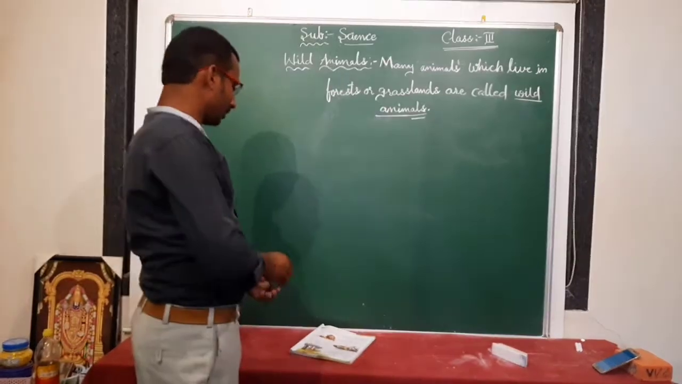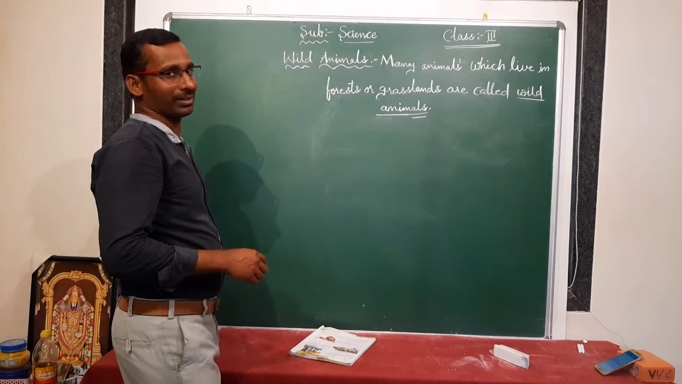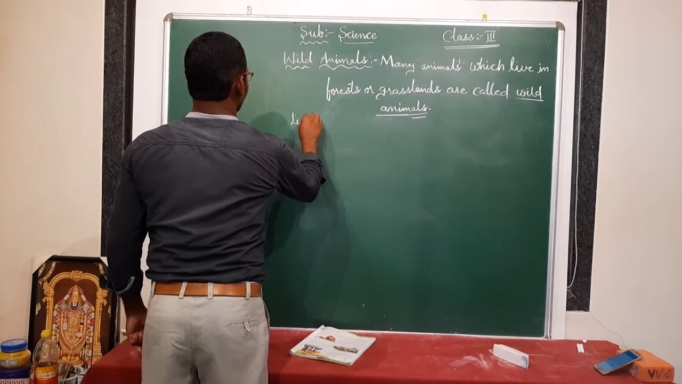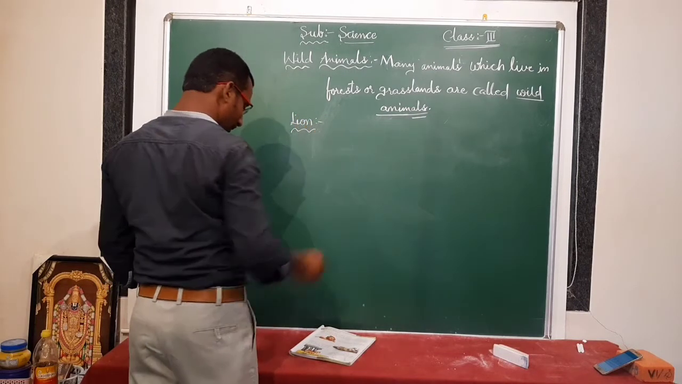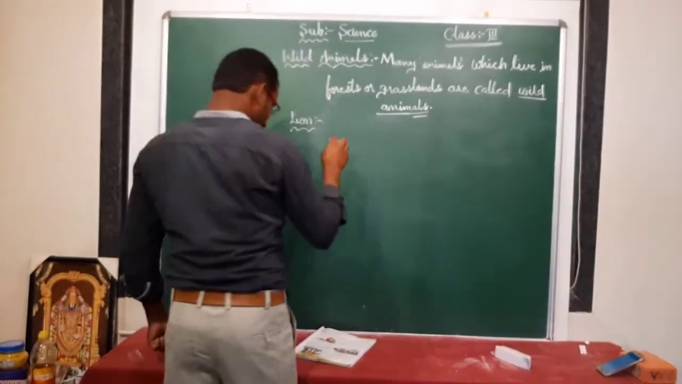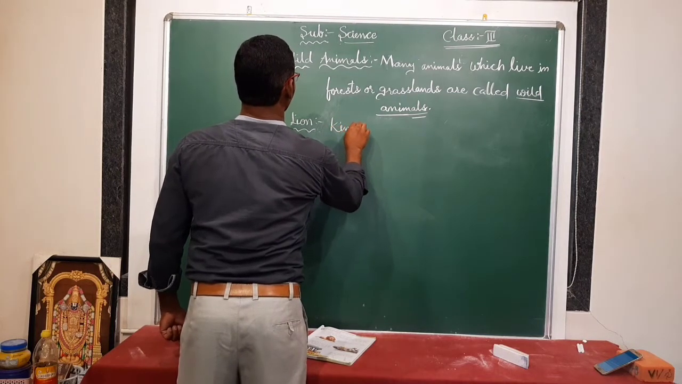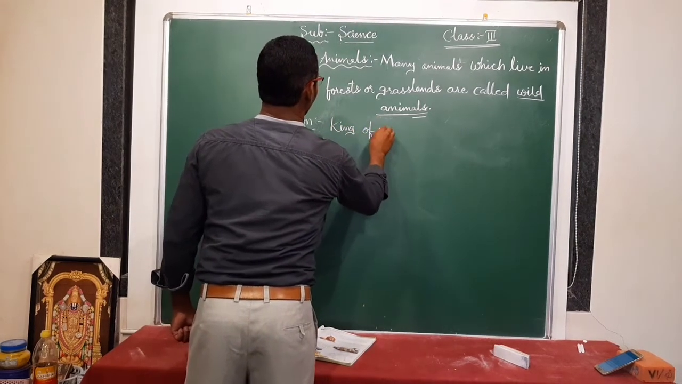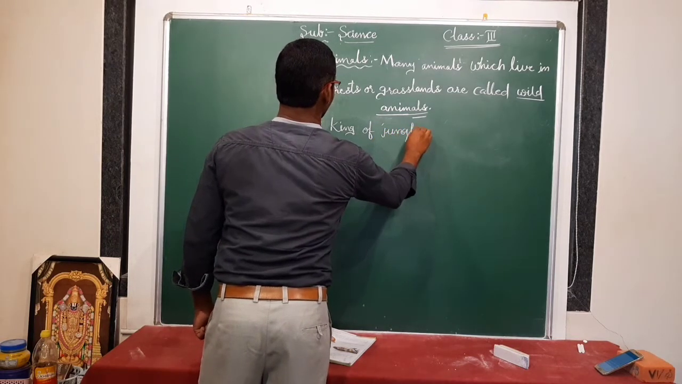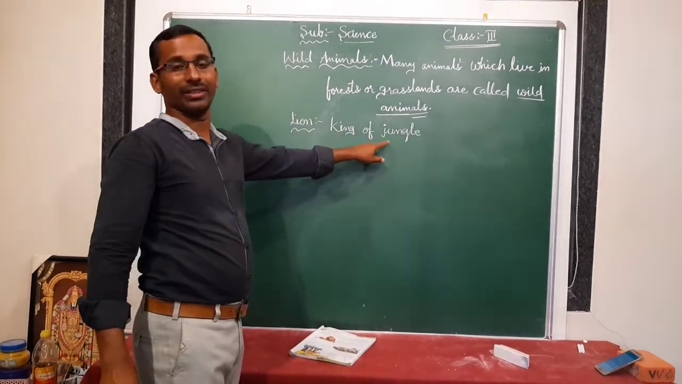What are the examples? Which animals live in forests or grasslands? Lion is there. The lion is called the king of the jungle, king of the forest. A group of lions is called a pride. Understood? Lion is called king of the jungle.